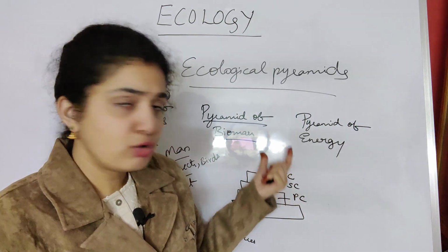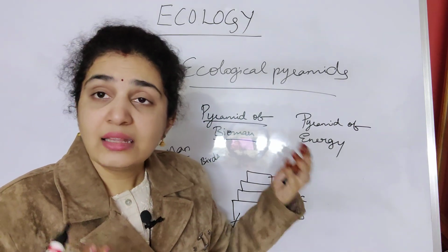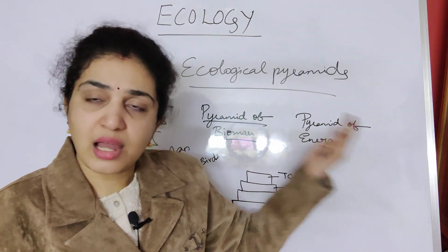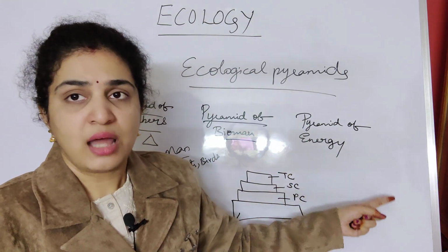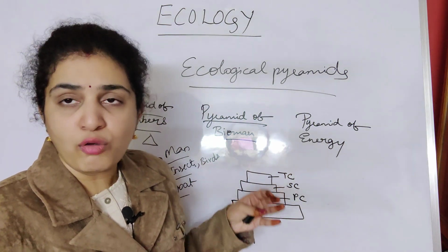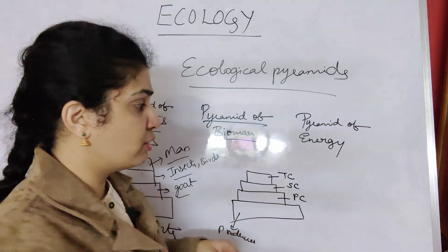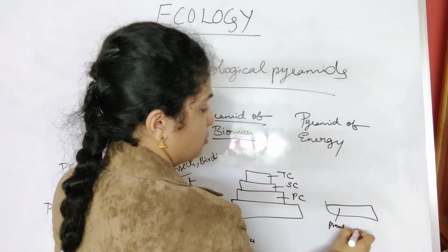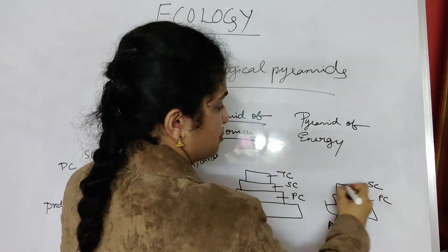So when only some amount of energy is transferred, the energy will vary, right? So again, the energy will decrease because only 10% is transferring from plants to the last trophic level. So that important point you should remember. And again, the pyramid of energy is always like a triangle and always it is straight. It is not usually inverted. So again we will depict it in a diagram: producers, primary consumers, secondary consumers, and tertiary.